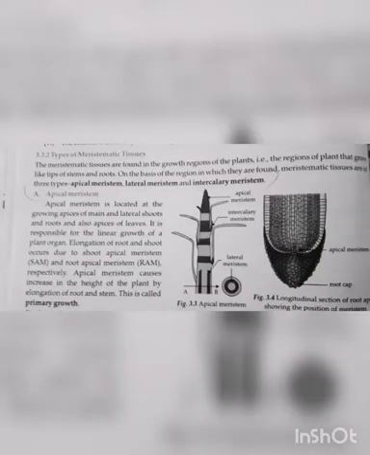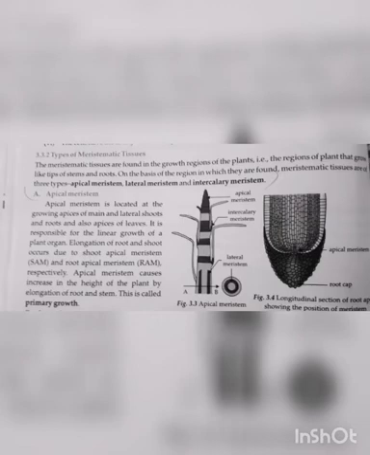Next, types of meristematic tissues. The meristematic tissues are found in the growth regions of the plant, that is, the regions of the plant that grow, like tips of stems and roots. On the basis of the region in which they are found, meristematic tissues are of three types: apical meristem, lateral meristem, and finally intercalary meristem.